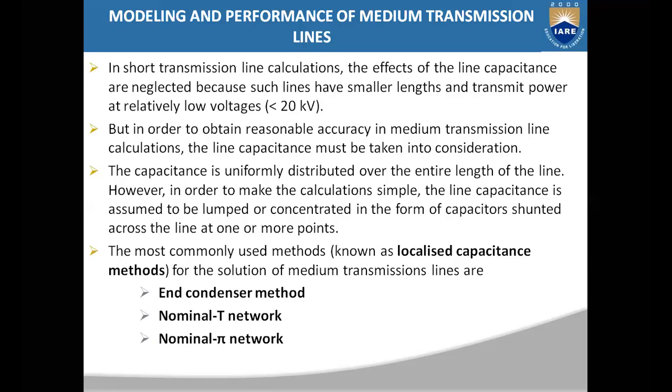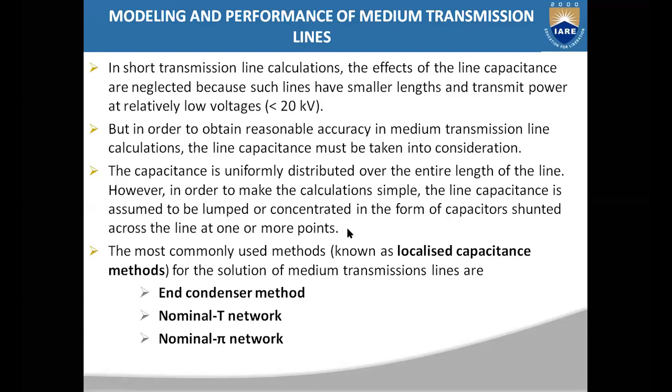But for our calculation purpose, for short and medium transmission lines, we will lump the elements. In a short line we lump only resistance and inductance. In a medium line you are considering all three elements, resistance, inductance, and capacitance, so even though your transmission line is distributed, you have to consider it as a lumped network.